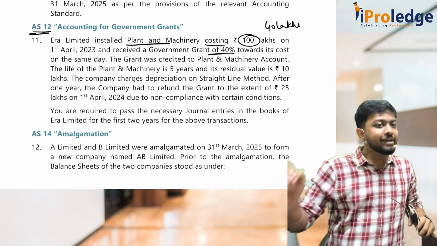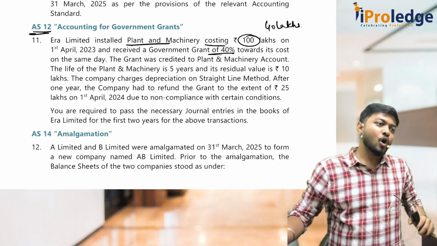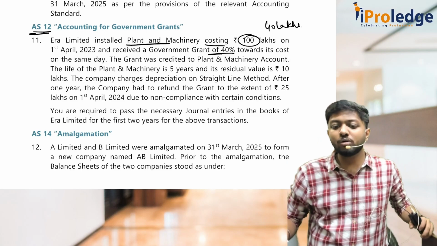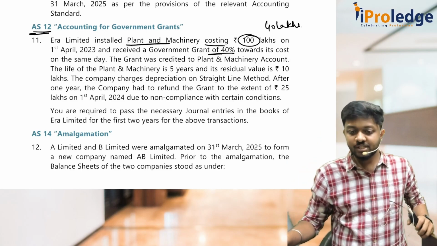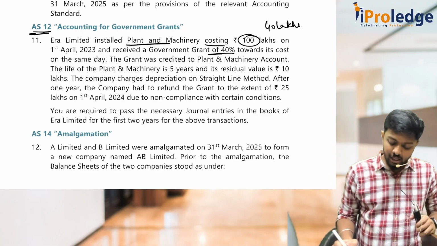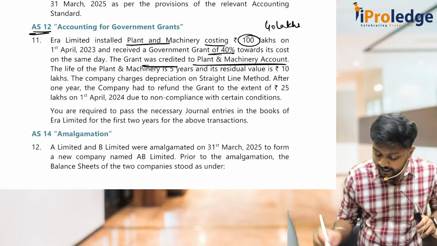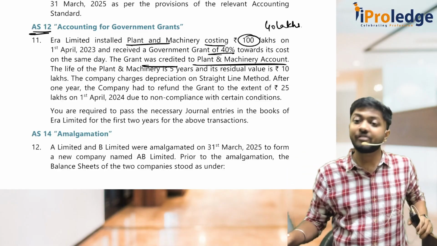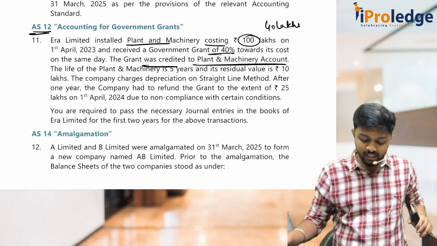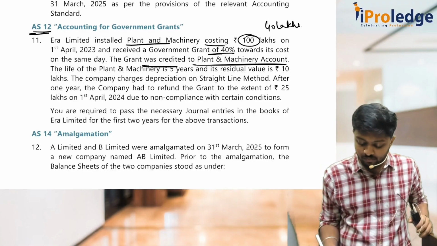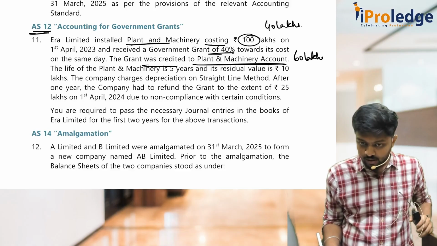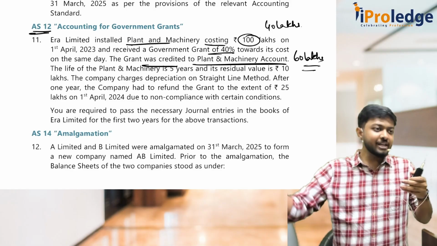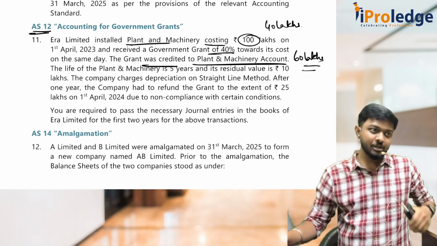One is, whatever grant you have got, you will reduce it from the cost of the asset, or one more way is you will transfer that grant amount to deferred government grant account. Correct? Two options we have. Let us see which option they have selected. The grant was credited to plant and machinery account. And whatever grant they have received, they have reduced it from cost of plant and machinery. That means they are carrying this plant and machinery at what value? They are carrying it at 60 lakhs. 100 was the plant and machinery, and when they received the grant, they reduced it. So it has become 60 lakhs.